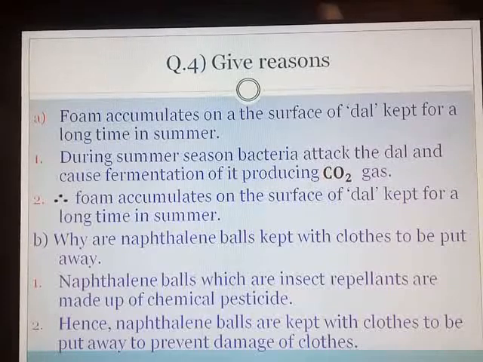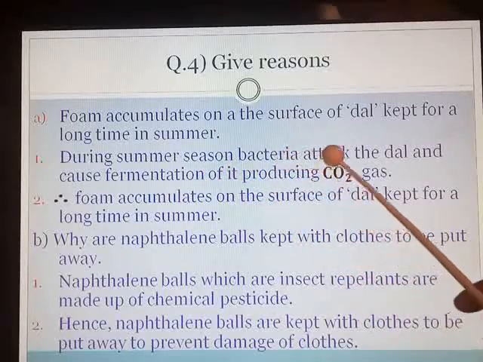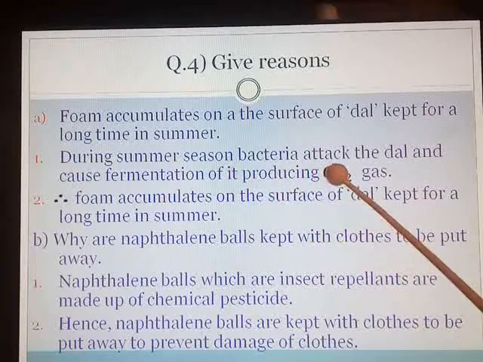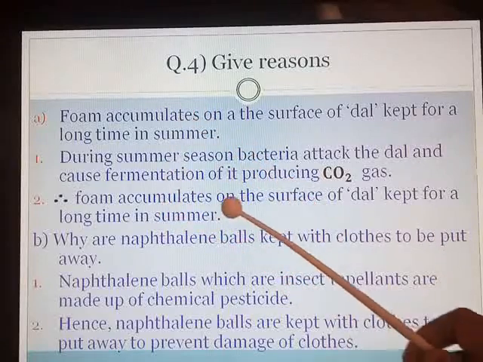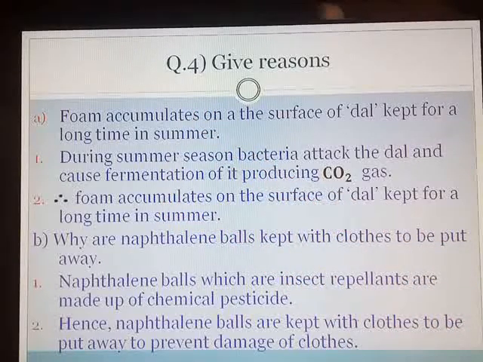In winter season, the climate is very cold, so bacteria take a long time for attacking, and hence you keep your vegetables or prepared food materials inside the refrigerator. They are stored for a longer amount of time. Why? The only reason is that inside the refrigerator the climate is cold, so you can link it with the winter season. In winter season, the bacteria will not attack the dal or any food material very quickly. So during summer season, bacteria attack the dal and cause fermentation of it, producing carbon dioxide gas. Therefore, foam accumulates on the surface of dal kept for a long time in summer.